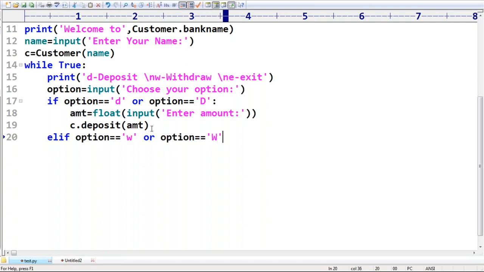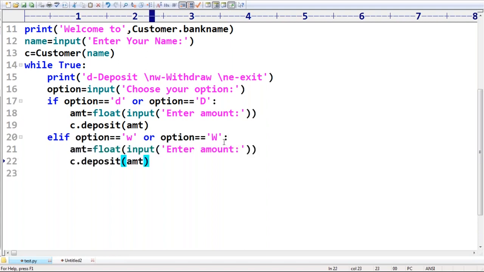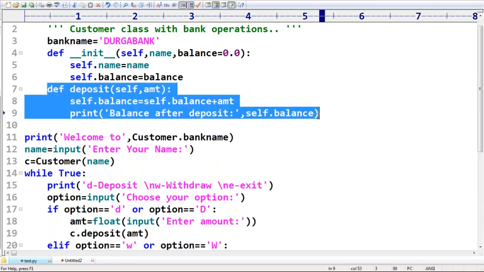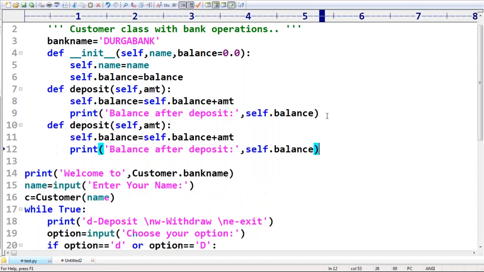Either you can select small w or capital W, no problem at all. Then immediately, how much amount you want to withdraw? Amount is equal to enter amount. Now, which method we require to call? Withdraw of amount. Now let me go for one more method. What is the method name? Withdraw method, with self and amount.